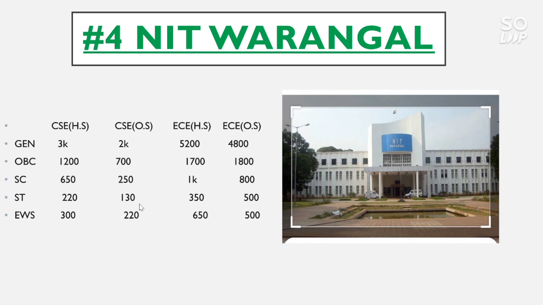130 and EWS 220. For EC home state, the general category cutoff is 5,200, for OBC 1,700, SC 1,000, ST 350, EWS 650. Now for EC other state, the cutoff for general category goes to 4,800, for OBC 1,800, for SC 800, for ST 500 and for EWS 500.